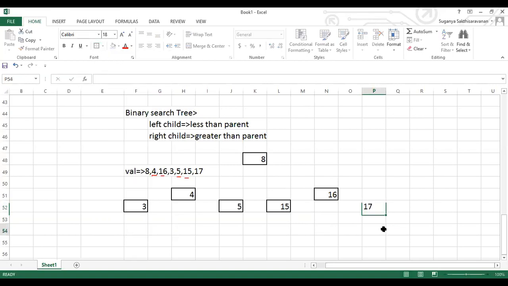So 17. This is how your binary search tree is constructed. Do you have any doubt in it? This is the rule of it. If you have a list of values, the tree will never be constructed directly. It has a rule: any value which is less can be placed only on the left side of your node. If the value is greater, it will be placed on the right side of your node. So this is how the tree is constructed. Okay, now you're clear, right?